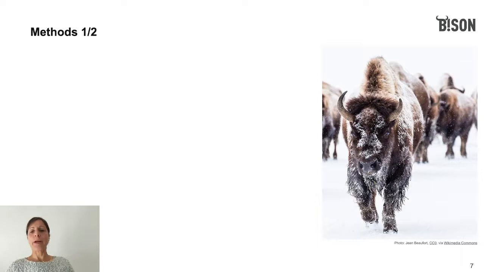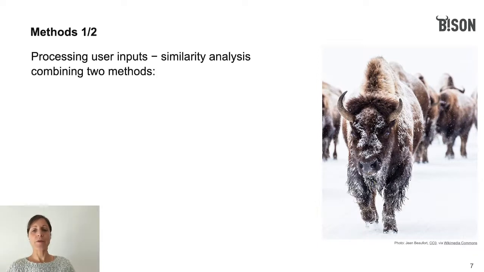As I mentioned, Bison will take information from the manuscript to be published, entered by the user, and compare it to the corpus of all articles that appeared in all journals listed in the DOAJ. From that, Bison will generate a similarity measure on which its recommendations will be based. For this purpose, Bison will combine two methods.